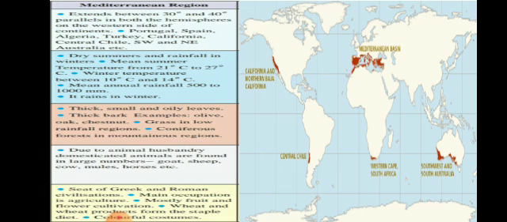Natural vegetation: thick, small and oily leaves, thick bark. Examples are olive, oak, chestnut. These are the plants which grow here. Grass is found in low rainfall regions. Coniferous forest is found in mountainous regions. Then animal life: due to animal husbandry, domesticated animals are found in large numbers, goat, sheep, cow, mules, horses, etc.